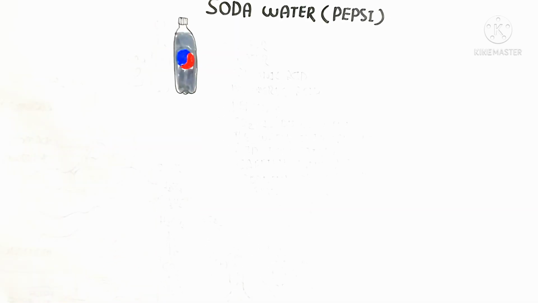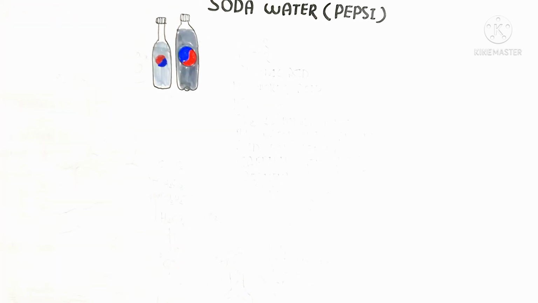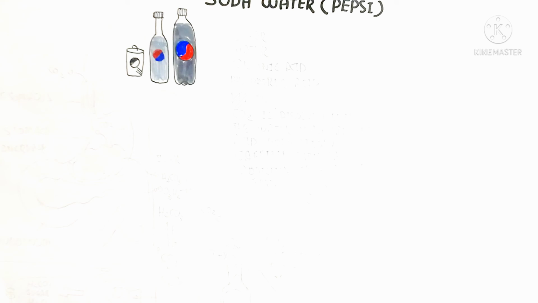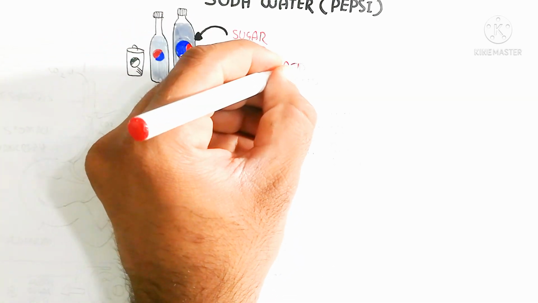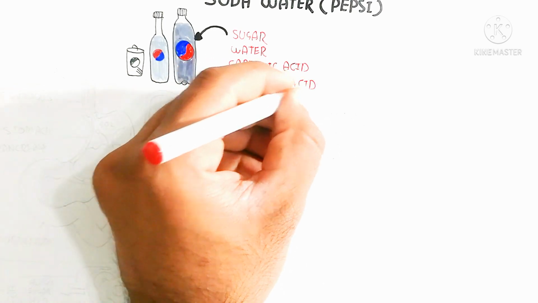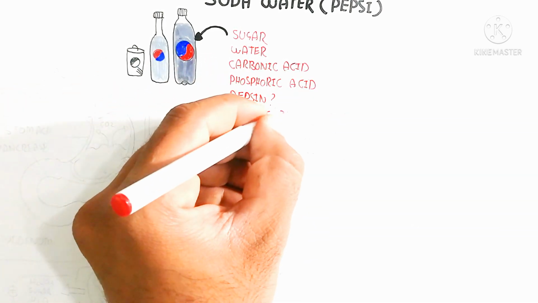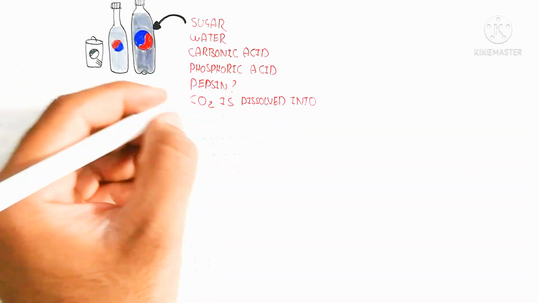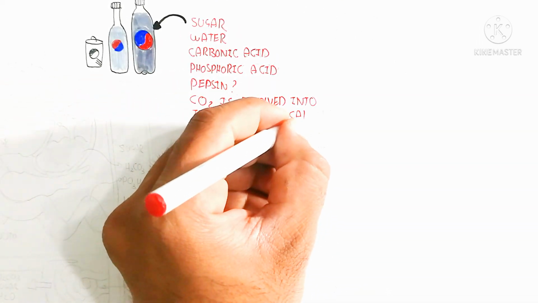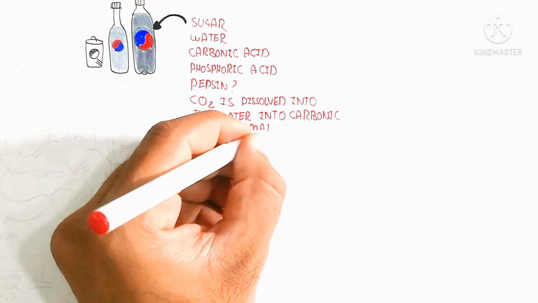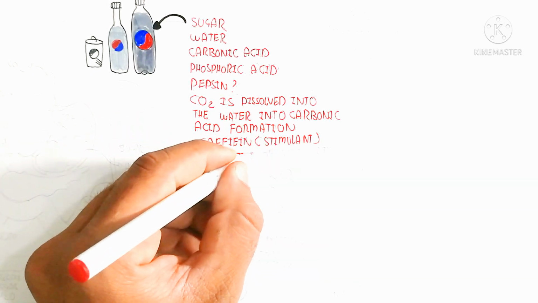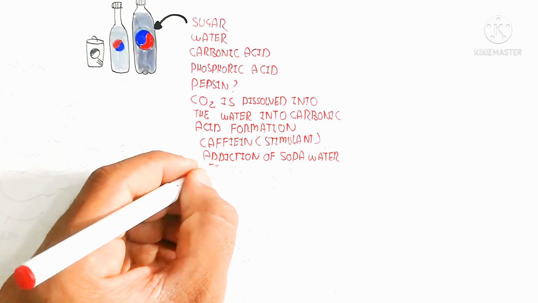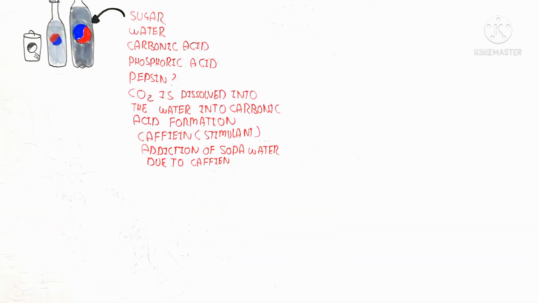So Pepsi contains a high amount of sugar and water, as well as carbonic acid, and carbonic acid in the form of carbon dioxide is present. This carbon dioxide is dissolved in the form of carbonic acid, which is a very weak acid, and free carbon dioxide is also present, and phosphoric acid and pepsin possibly, but at this time pepsin is not present in Pepsi. Carbon dioxide is dissolved into the water, forming carbonic acid, and caffeine is also present, which is a stimulant and the cause of addiction to soda water, due to caffeine and sugar.